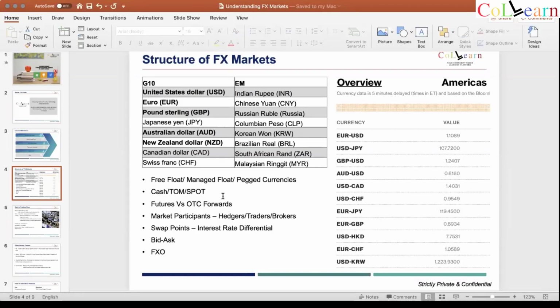TOM is tomorrow. It's a short form of tomorrow. If you have to move a position from spot to T+2 to T+1, you bring it to TOM. So that's why we call it tomorrow. It's a short form for tomorrow.